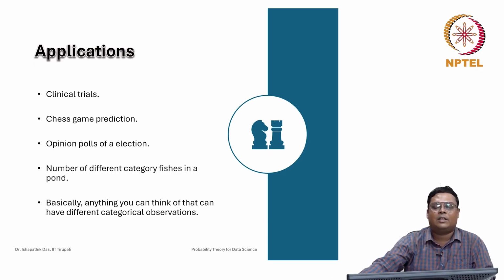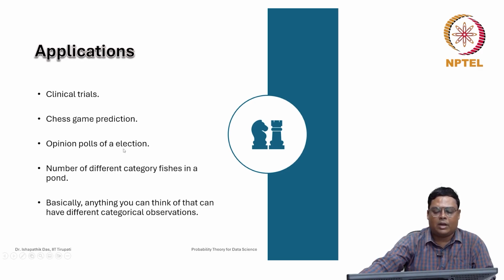Like what is the severity of the adverse effect: no adverse effect, or mild, or average, or very severe, or death maybe. Then we can classify into 5 categories, so we have to use the multinomial distribution function. Chess game prediction also uses it. Opinion polls of elections too, because in opinion polls there will be more than 2 candidates or different types of posts, so we have to consider this multinomial distribution function.